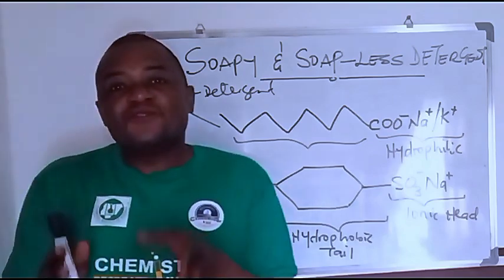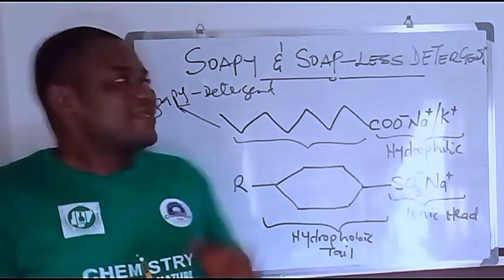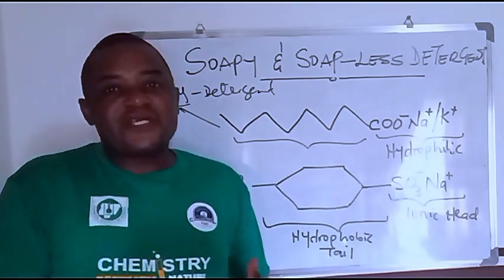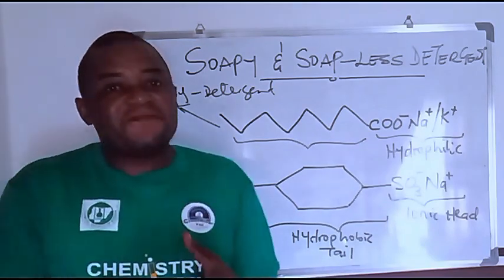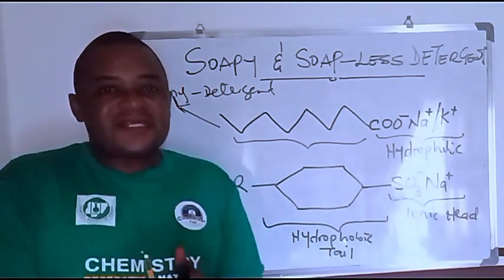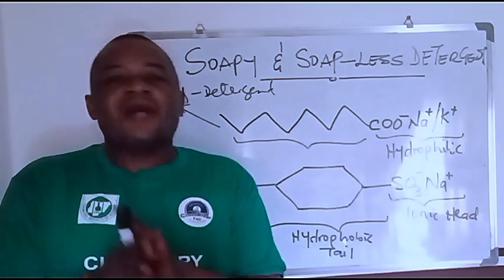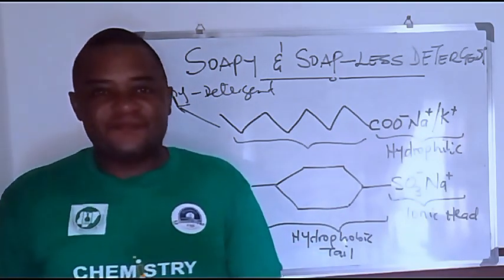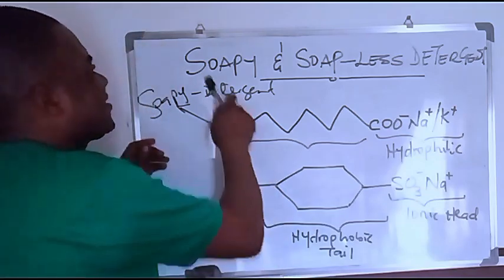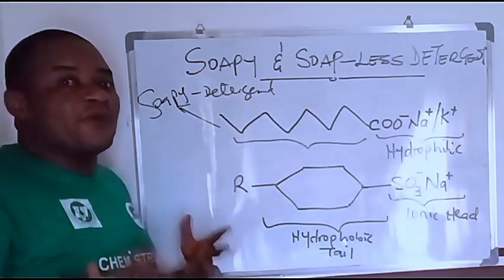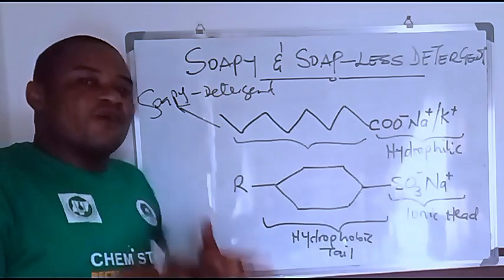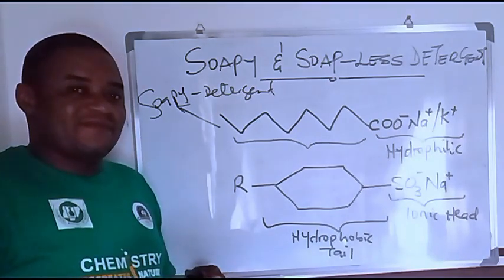Now these soaps, whether laundry or toilet soaps, are classified into two. The first classification is that they are either hard soap or soft soap.